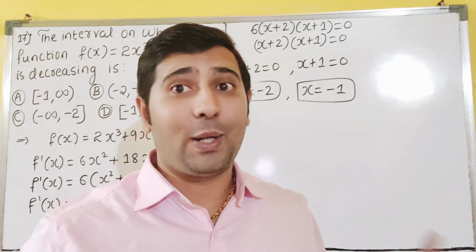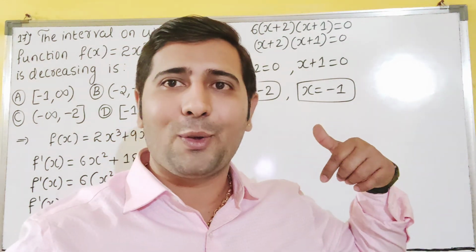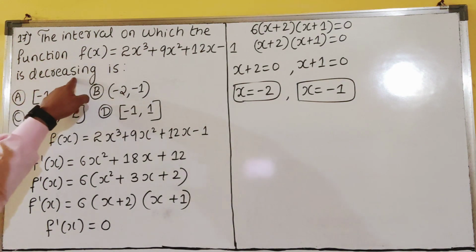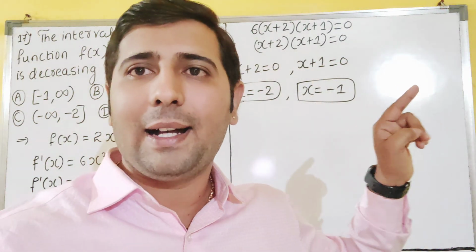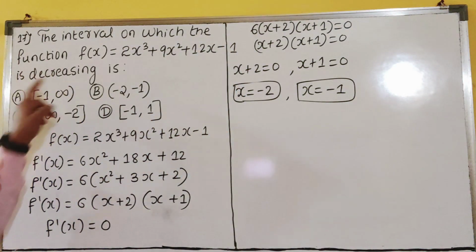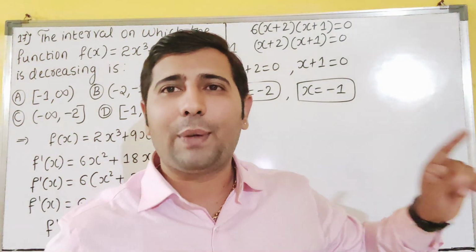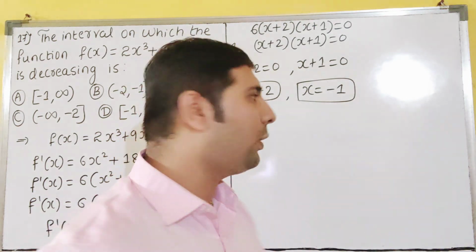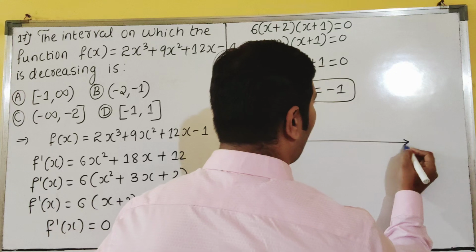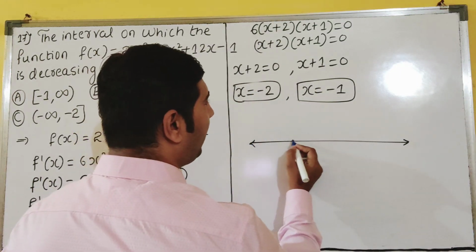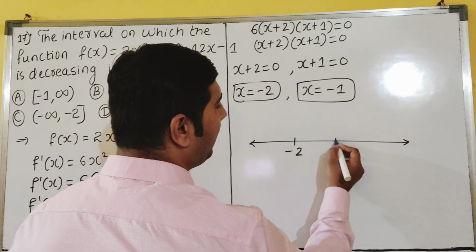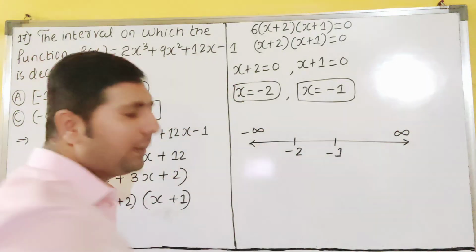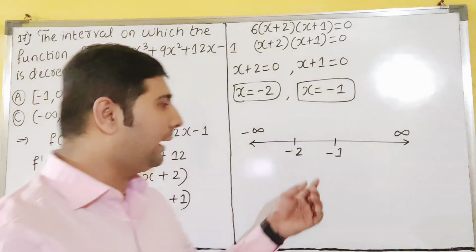Yes sir. So now once again we will see the question. What that asks? See, interval you have to find and the function should have to be decreasing. Decreasing they are asking, dear student. Decrease means f dash of x is less than 0. F dash of x is what? Less than 0, dear students. So observe here how we can get the answer. That is minus 2 will come first, then minus 1. So this is infinite and this is minus infinite. Correct?